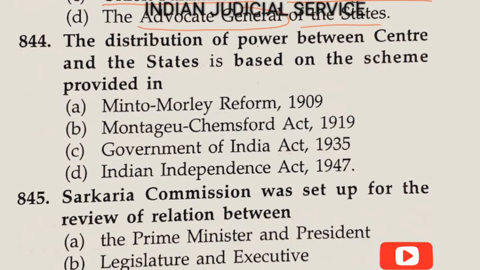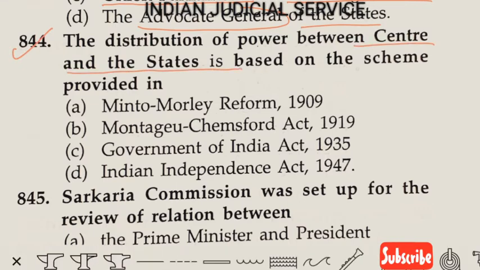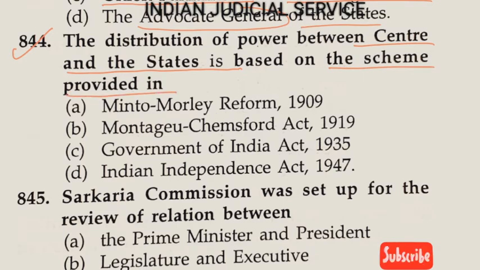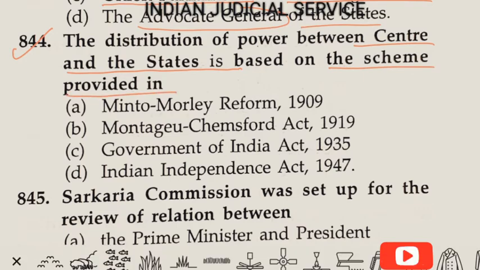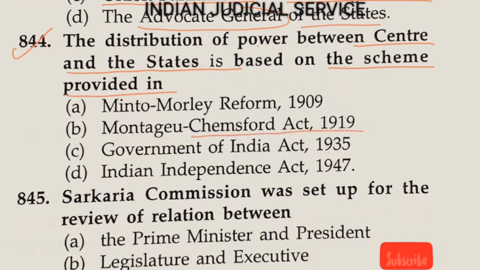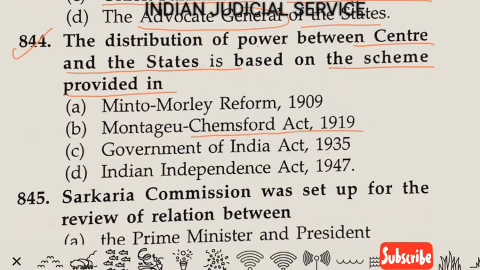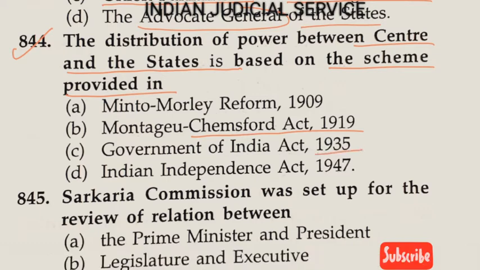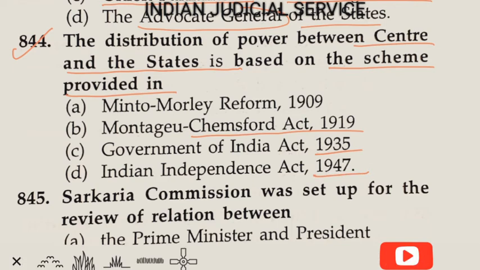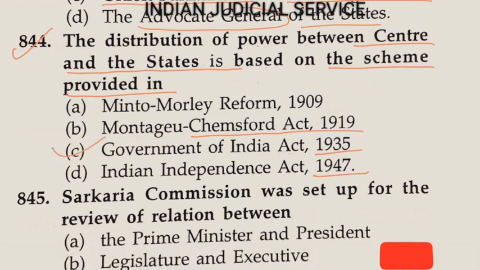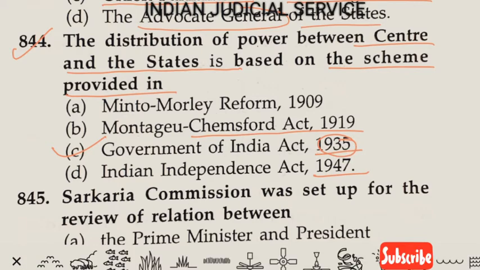Now question number 844. The distribution of power between the centre and the state is based on the scheme provided in option A, Minto-Morley reform. Option B, Montagu-Chelmsford Act 1919. Option C, Government of India Act 1935. And option D, Indian Independence Act 1947. So the answer is option C, Government of India Act 1935.